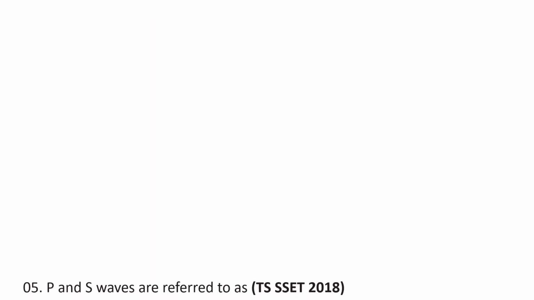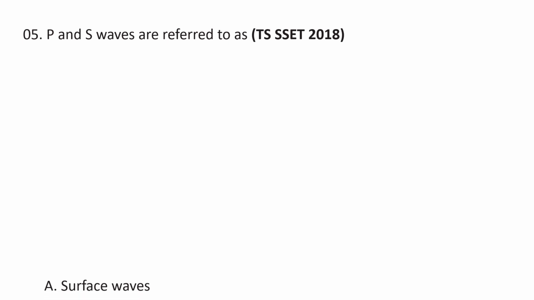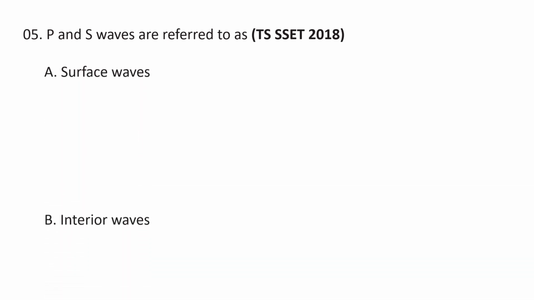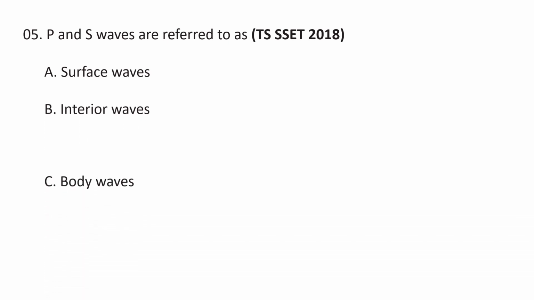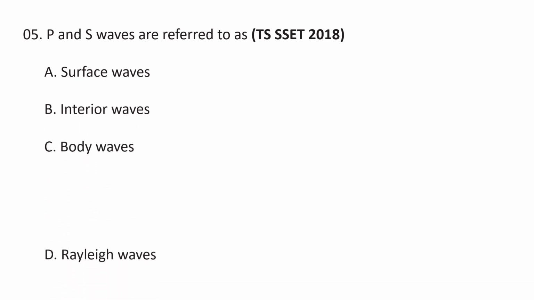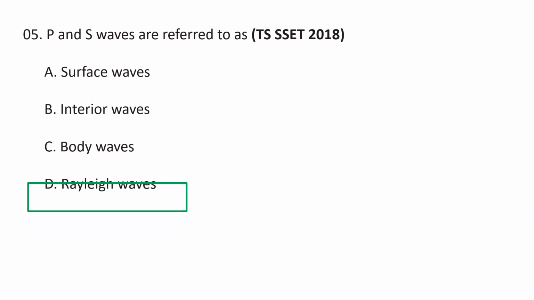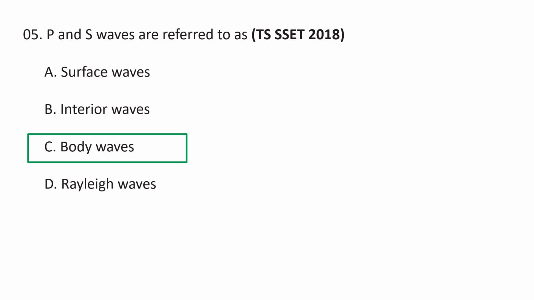Next question. P and S waves are referred to as A. Surface waves, B. Interior waves, C. Body waves, and D. Rayleigh waves. P and S waves are called body waves because they can travel through the body of the earth and are not trapped near the surface. So P and S waves are referred to as body waves.